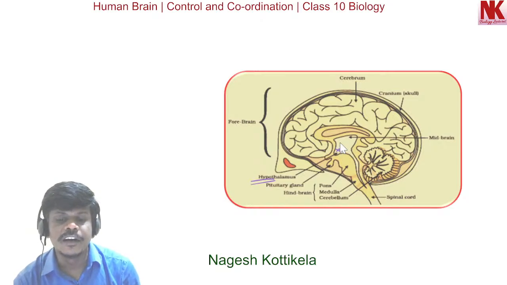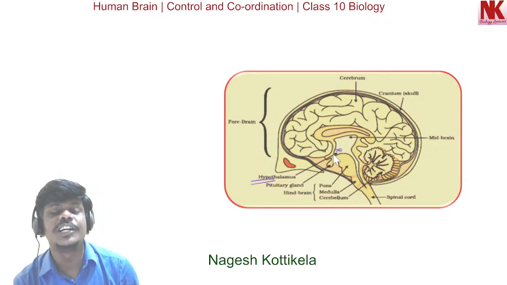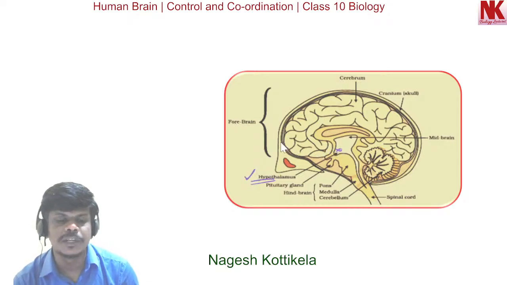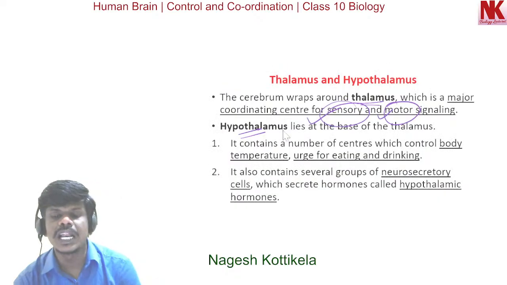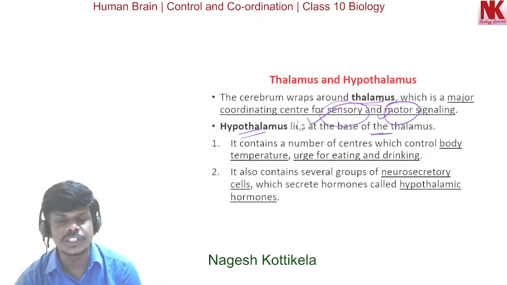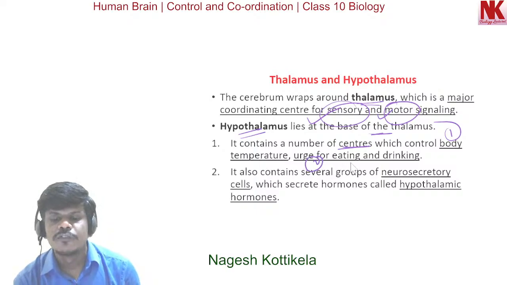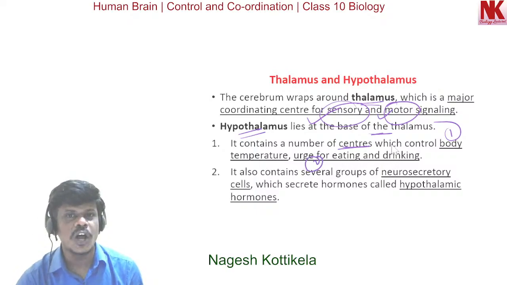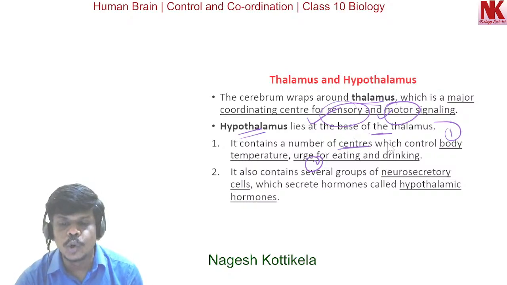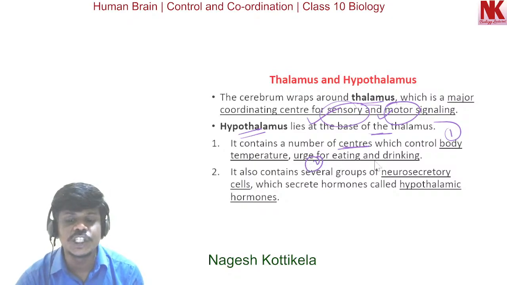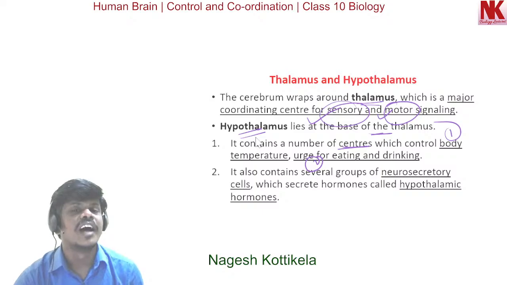So here the cerebrum is wrapping this thalamus, and it is a coordinating center, and at the base of the thalamus we find the hypothalamus. This hypothalamus lies at the base of the thalamus, and this contains a number of centers which control body temperature, urge for eating and drinking. So the centers which control body temperature and the areas for eating and drinking are found in hypothalamus.